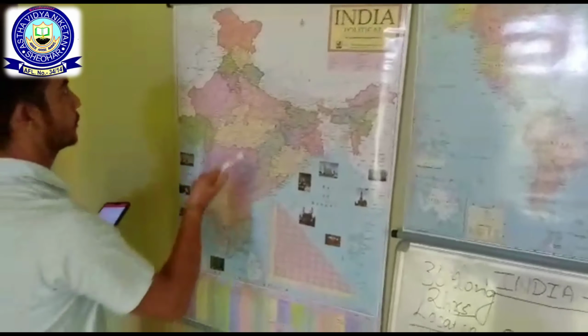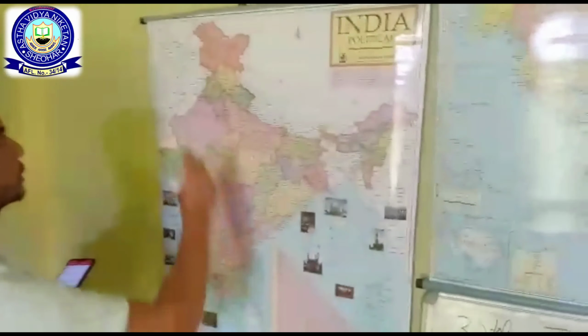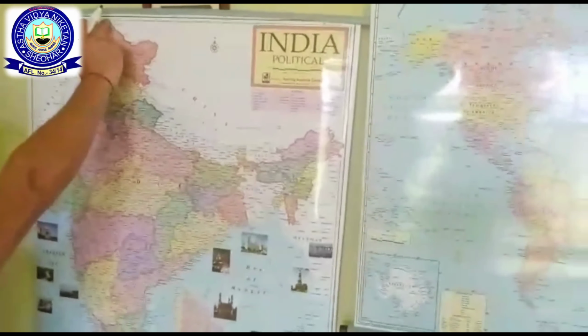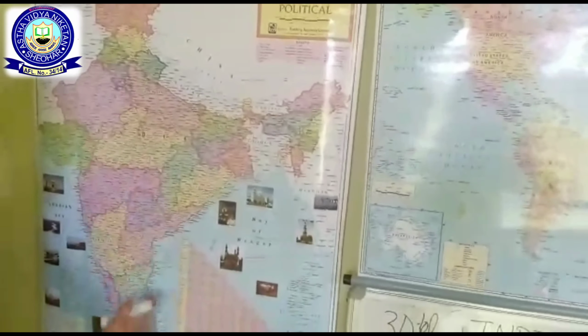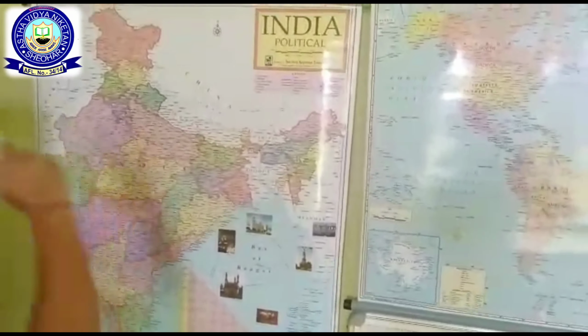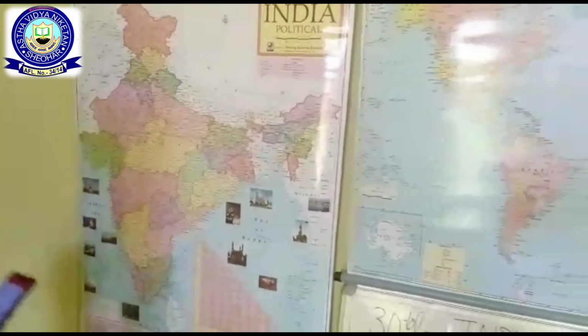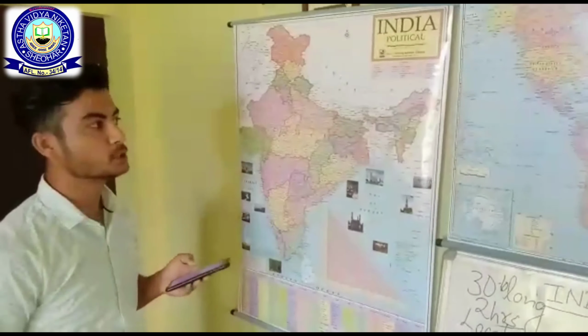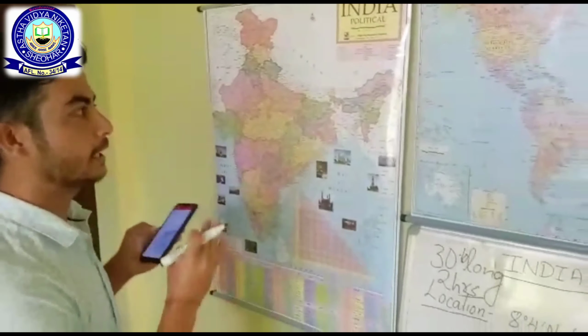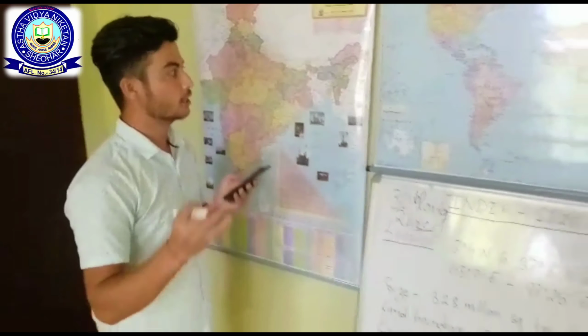So here the question arises, why is the northern portion of India lying in the northern hemisphere, and why is the southern portion of India also in the northern hemisphere? It is because India lies entirely in the northern hemisphere. How can we say that India lies entirely in the northern hemisphere?